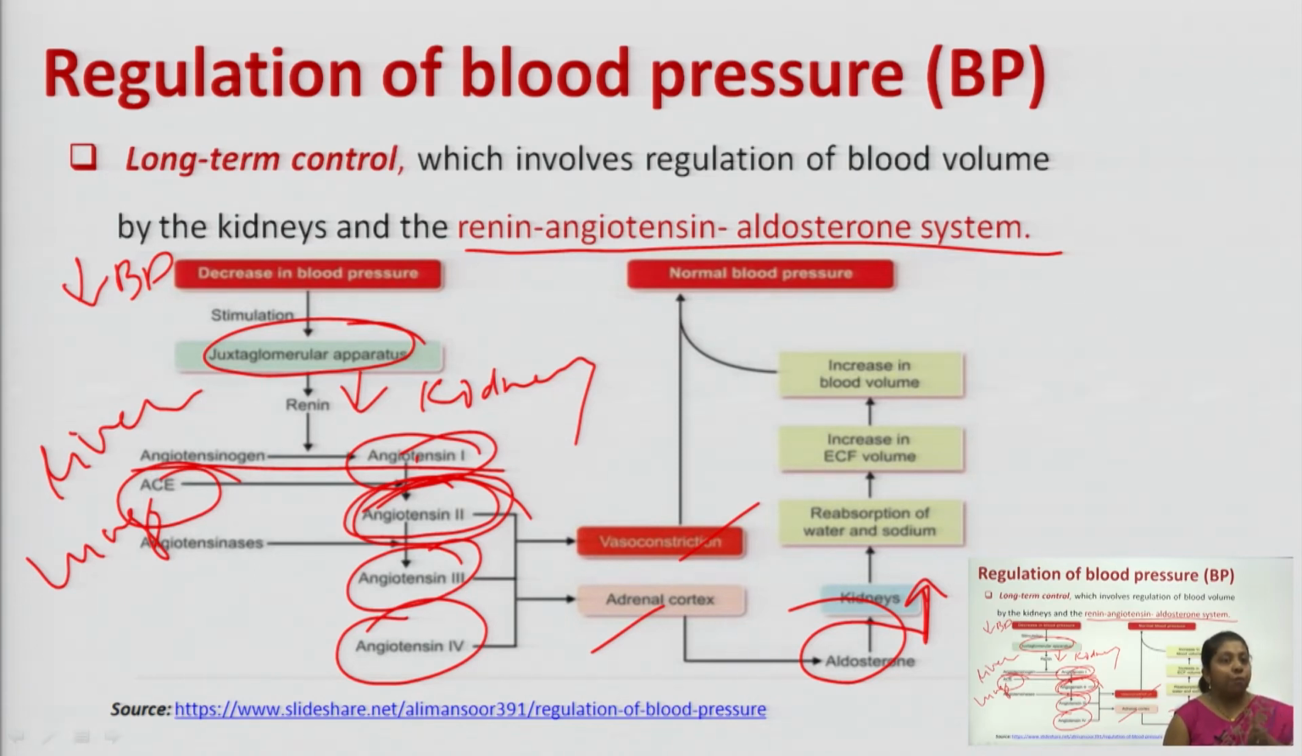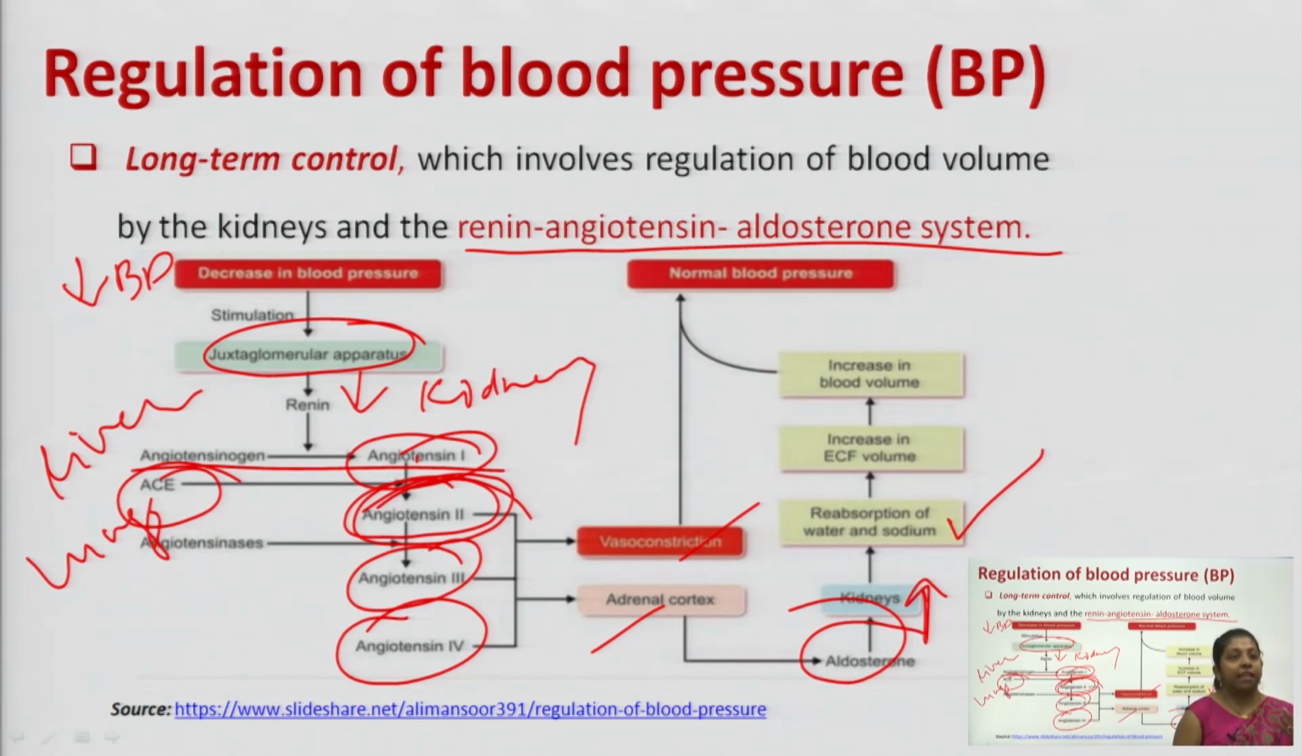And as more and more sodium is reabsorbed, sodium is never reabsorbed solely. It will be reabsorbed along with water. Fine. So the major activity of aldosterone is reabsorption of water and sodium. So as there is much more reabsorption of sodium and water together, it increases the extracellular fluid volume. That is, it increases the blood volume.